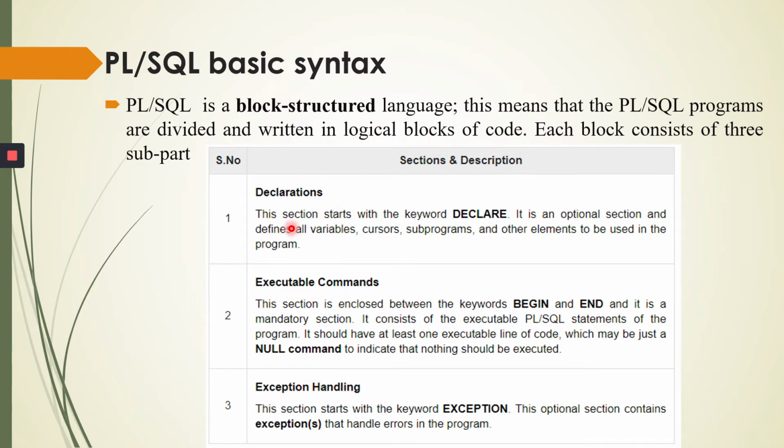In the declaration block, this section starts with the keyword declare. So we have to write declare first. It is an optional section and defines all variables, cursors, subprograms, and other elements to be used in the program. As the name suggests, in the declaration section we have to declare all the variables, cursors or subprograms.